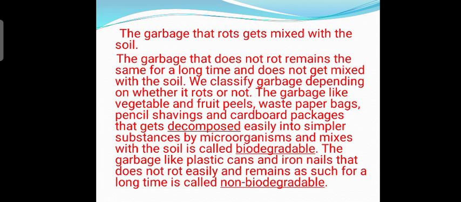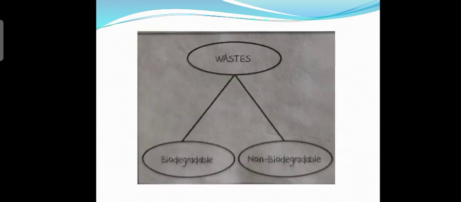So students, biodegradable materials are those which will decompose after some time in the soil, while non-biodegradable materials will remain as such for a long time in the soil. So waste can be categorized as biodegradable and non-biodegradable.